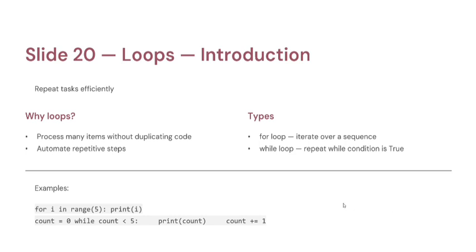While loop. Used when we don't know the exact number of repetitions. The loop continues until the condition becomes false. For example, count = 0, while count < 5: print(count), count += 1. So the output will be 0, 1, 2, 3, 4. Notice how the value increases after each iteration. If you forget to write count += 1, then the loop will never stop, and this is called an infinite loop.